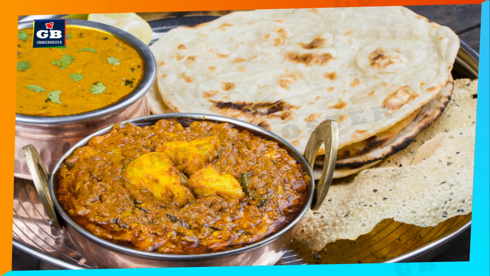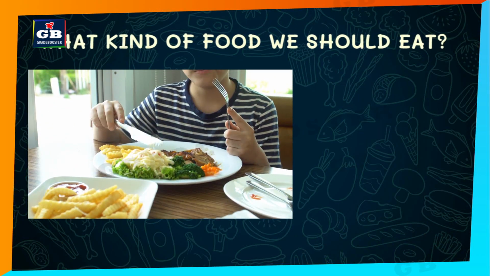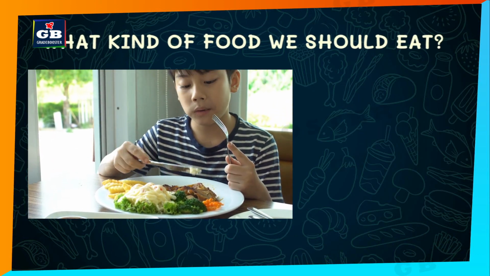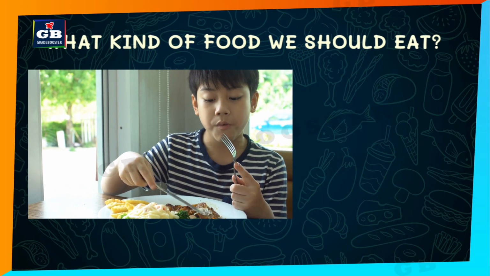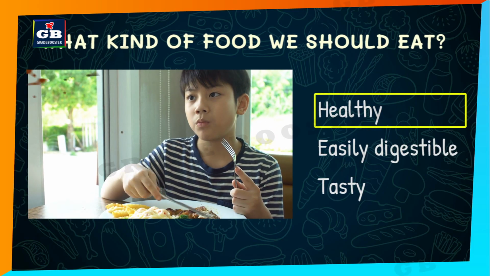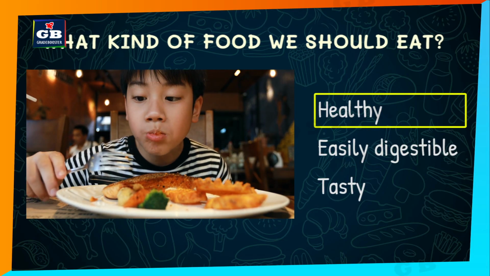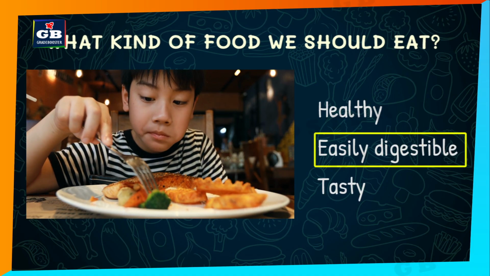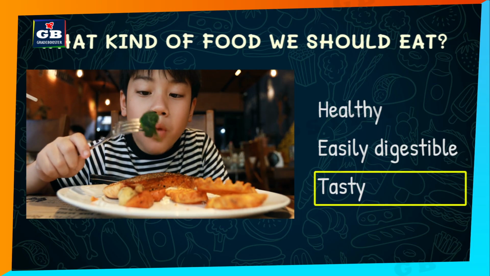First, let us see what kind of food we eat. We eat different kinds of foods, but these foods should meet some basic requirements. That means the food that we eat should be healthy. And second, the food that we eat should be easily digestible. And the third one is the food we eat should be tasty.